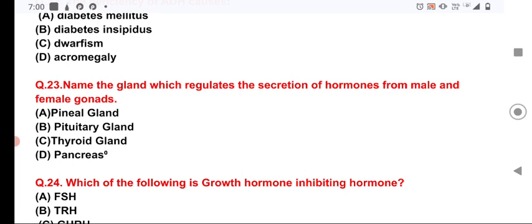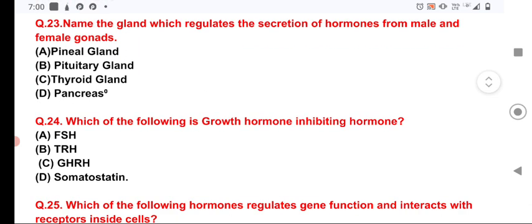The pituitary gland secretes hormones which regulate the male and female gonads. These hormones are known as gonadotrophic hormones, and there are two types: FSH, follicle stimulating hormone, and LH, luteinizing hormone.